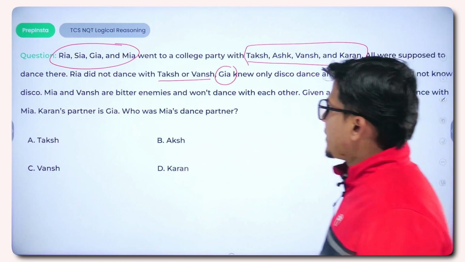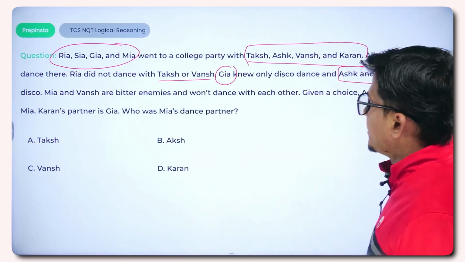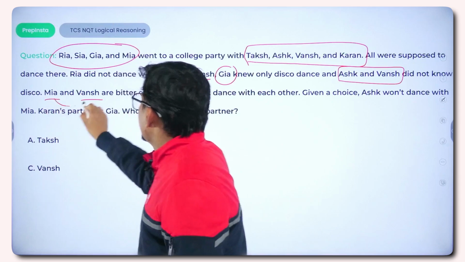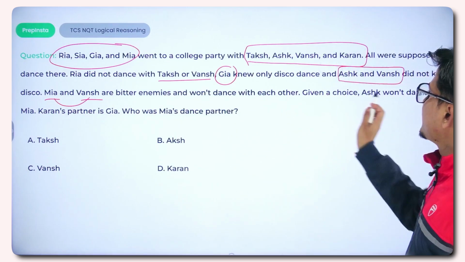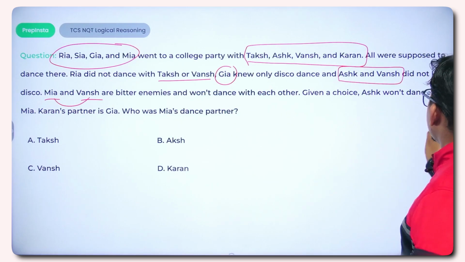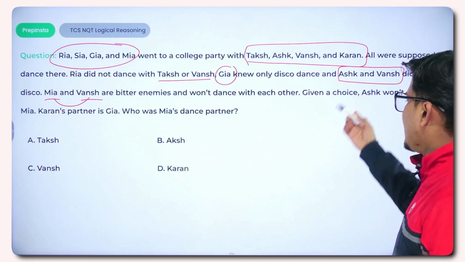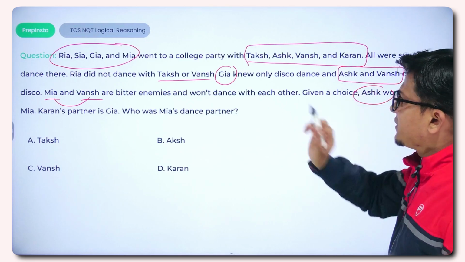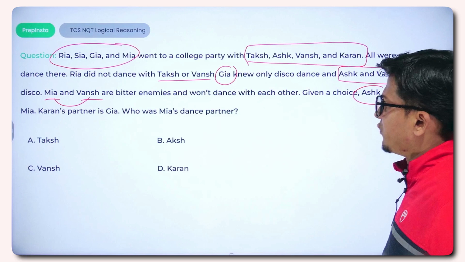Third statement is Mia and Vansh are bitter enemies. So Mia won't go with Vansh, and they won't dance with each other. Given a choice, Ashk won't dance with Mia. If they are given a choice, then Ashk will never dance with Mia. It is the fourth condition.